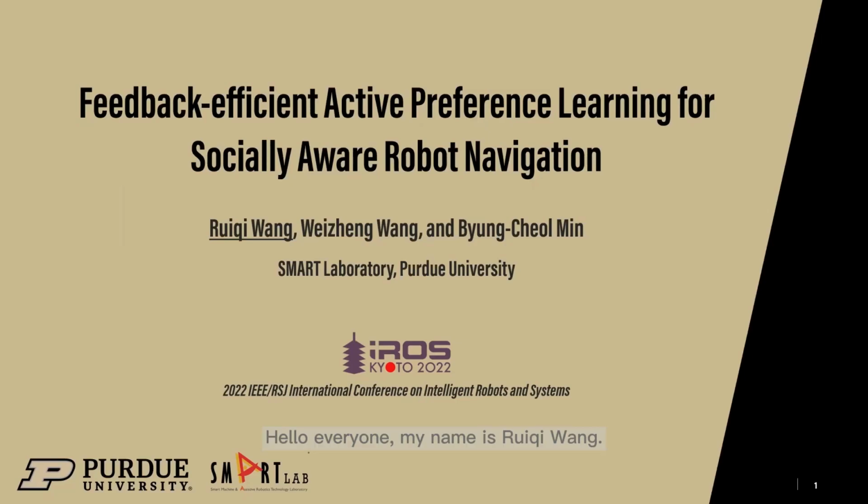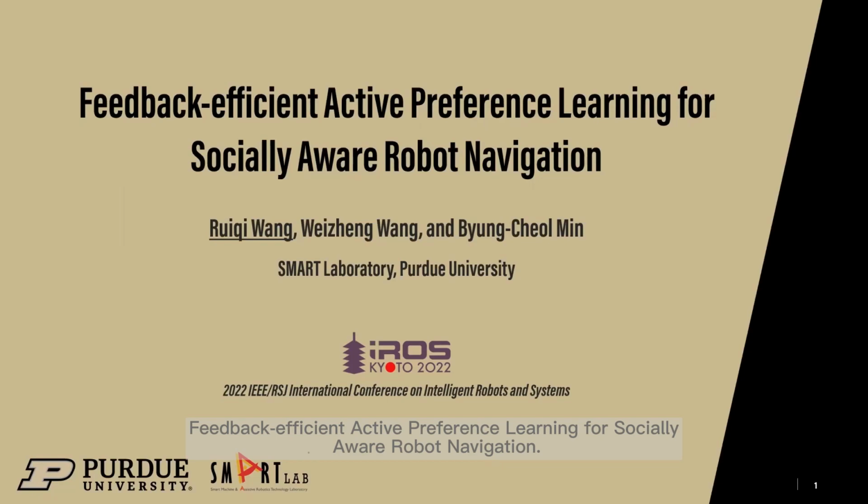Hello everyone, my name is Ruiqi Wang. I'm a PhD student from Smart Lab at Purdue University. Today, I'm very happy to introduce our paper entitled Feedback Efficient Active Preference Learning for Socially Aware Robot Navigation.